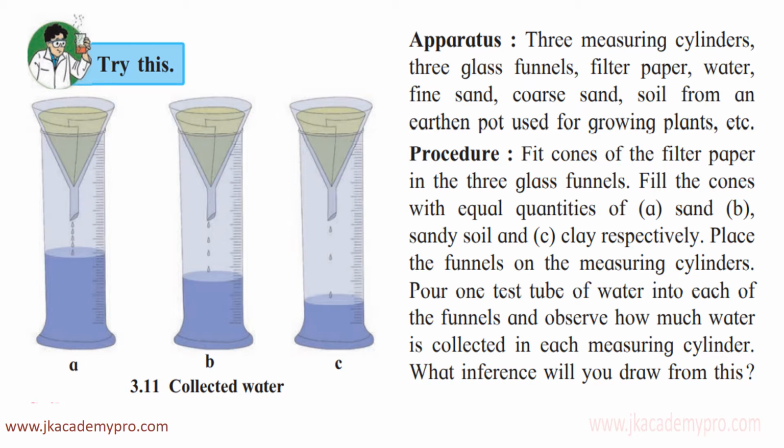Now place the funnels on the measuring cylinders. Now pour 1 test tube of water into each of the funnels and observe how much water is collected in each of the measuring cylinders.